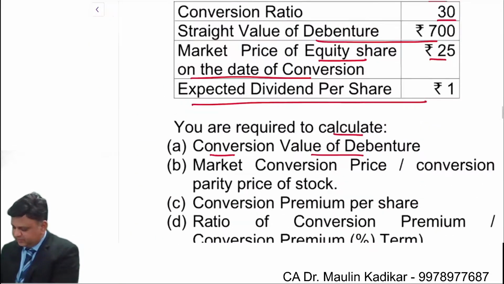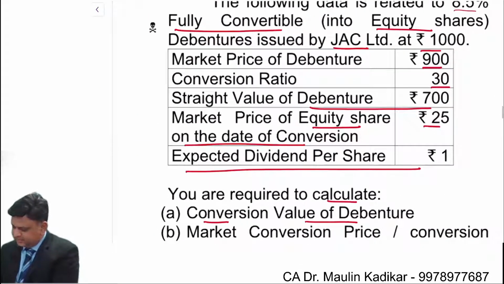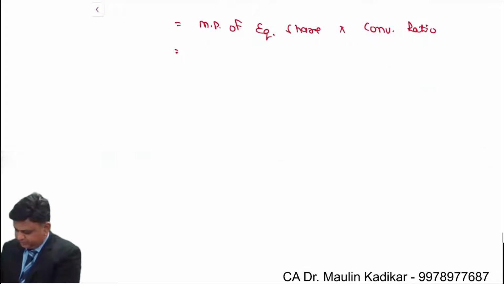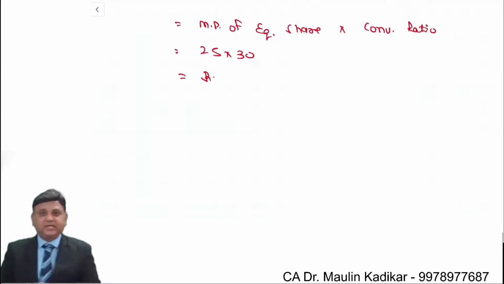What is the market price of equity share? It is an amount of rupees 25 and the conversion ratio is 30. So 25 into 30, that comes to rupees 750. That is the A answer.